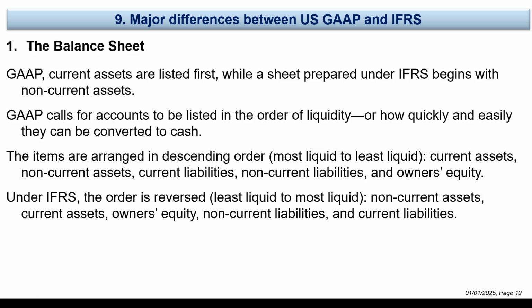In US GAAP, current assets are listed first in balance sheet preparation, while IFRS begins with non-current assets. For US GAAP, they start with cash and cash equivalents. This is ordered by liquidity, that means the most liquid asset is shown first in the balance sheet. For example, we have cash and cash equivalents. Then we have accounts receivable, because we invoiced the customer and haven't yet received the money. It will be converted to cash quickly. Then there is inventory, then long-term fixed assets.